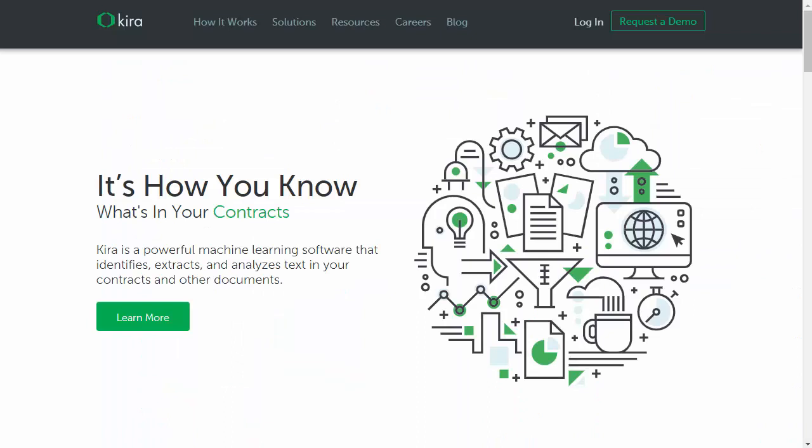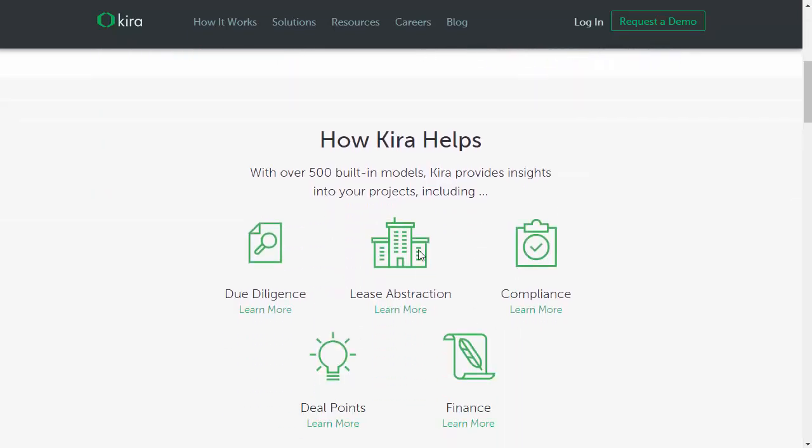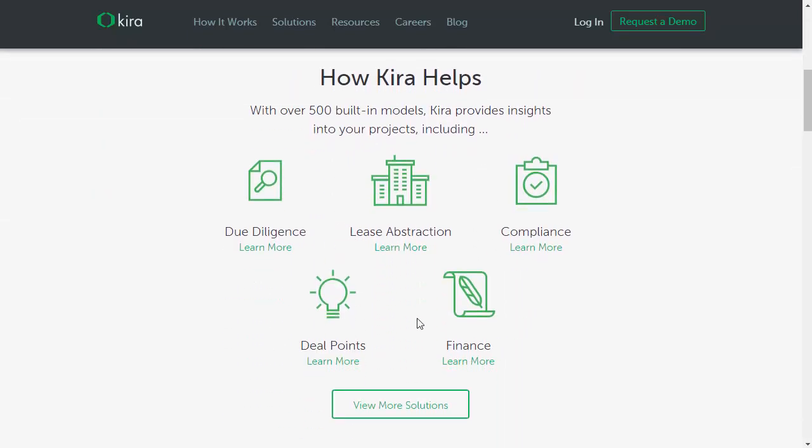Now, before we get too far, just a quick overview of Kira. Kira uses machine learning to analyze contracts and other documents, and it has over 500 different models for different types of contracts. And AAIS actually added their own models specifically around insurance policy contracts.